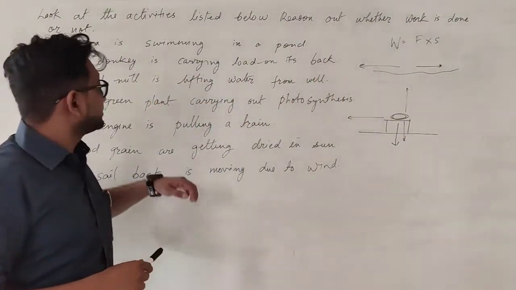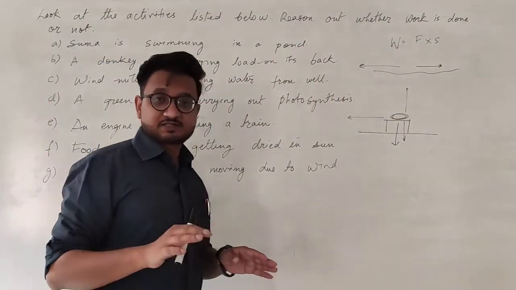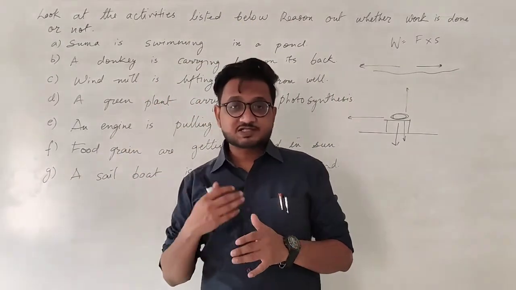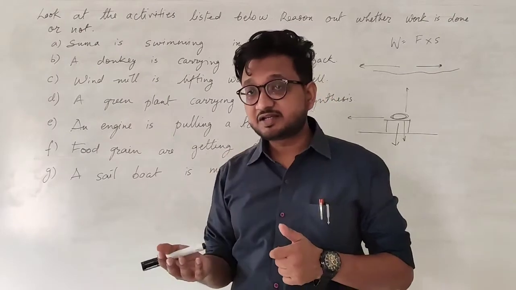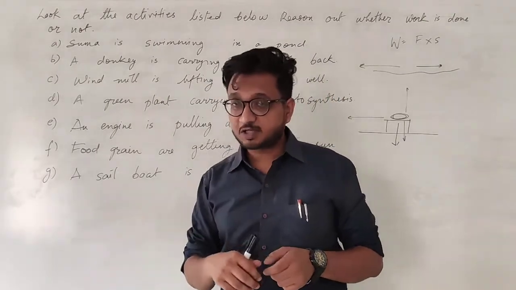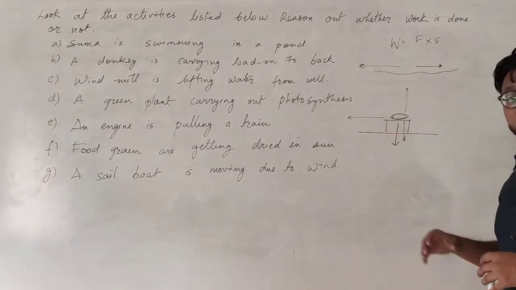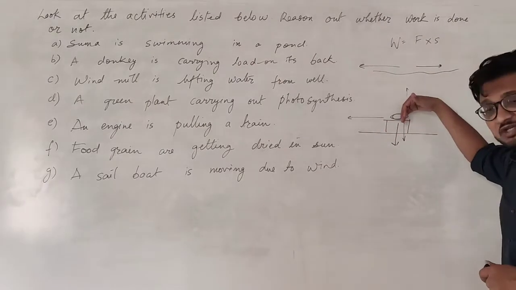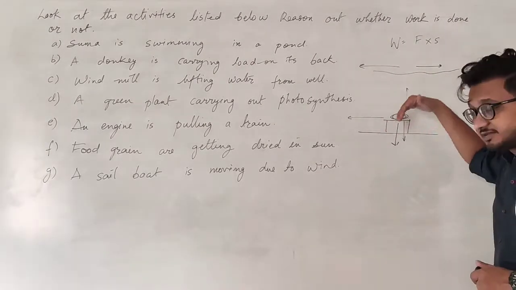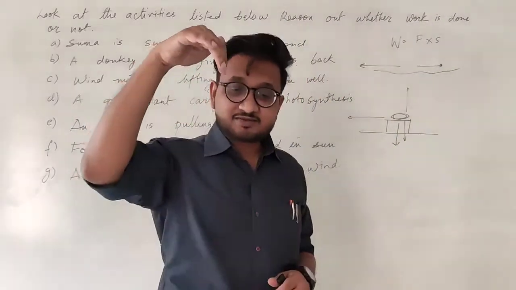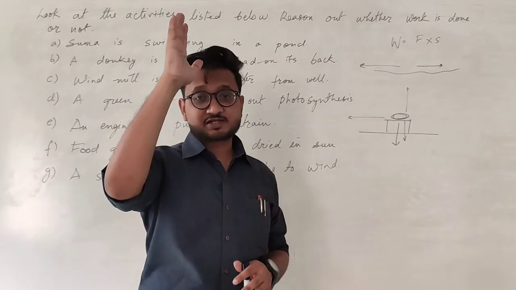So in this particular case, no work is done. If the force is applied and the displacement is happening at 90 degrees, that is perpendicular to the force applied, then no work is done. And that is exactly what is happening over here. Even though the force is applied in the downward direction, the displacement is not happening in this direction or in the upwards direction.